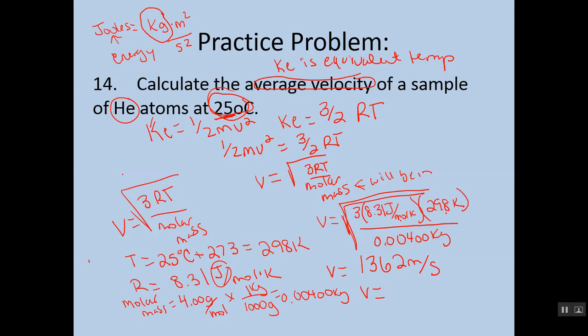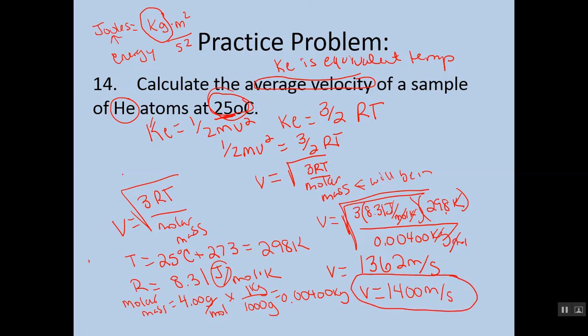And the reason that's meters per second, you think about your units, so joules is kilograms times meters squared per second squared. Our Kelvin cancels, right? Our kilograms per mole, so our moles cancel. Remember, joules is kilograms times meters squared per second squared, so our kilograms will end up canceling. We'll end up with meters squared per second squared, but it's a square root, right? So we take the square root of that, and that's where we get meters per second. Now, with that in mind, based on sig figs, 2 sig figs would give us a value of 1,400 meters per second, and that would be it. We would be done. All right.